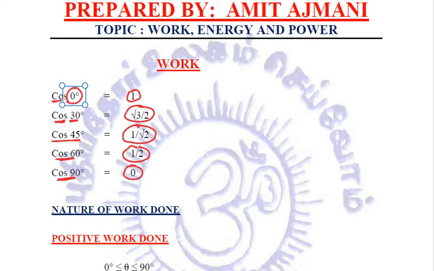If you already know these values, perfectly fine. If you don't know, please take out your registers and note this part: cos 0 degree is 1. Cos 30 degree is root 3 by 2. Cos 45 degree is 1 by root 2. Cos 60 degree is 1 by 2, that is half, 0.5. And cos 90 degree is 0. Clear to all? So these are the values of cos theta.